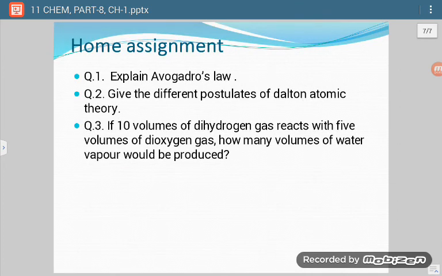Now on the basis of this, you have to do these assignments. First, you have to explain Avogadro's law, then the different postulates of Dalton's atomic theory, and then this third question is to be done.